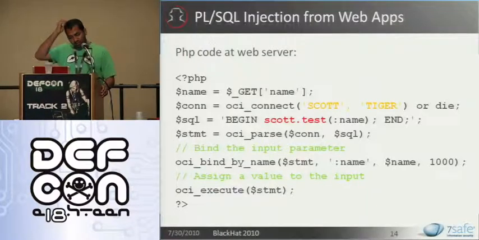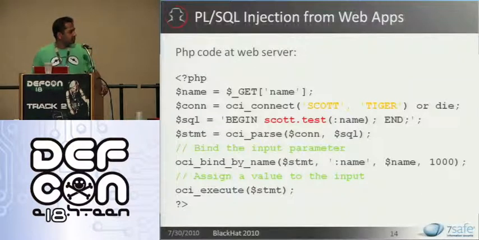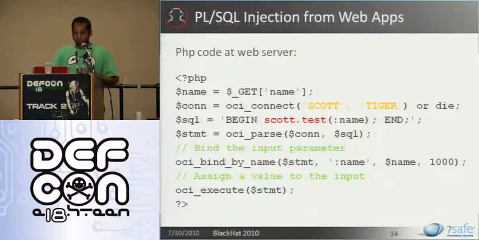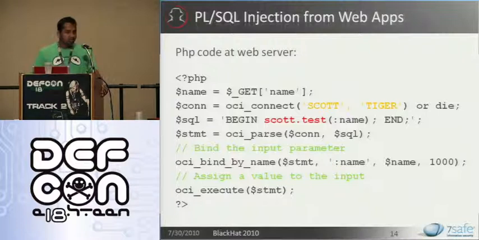So here is an example of a PL/SQL injection. This is one PHP code which connects to the Oracle database with limited user privileges, the Scott user. The coder has obviously followed some best practices, and he's taking the parameter name and binding that parameter into that SQL statement, which is passed on as an input to the procedure scott.test. Obviously, if you look at $SQL, it does not look like it's vulnerable to SQL injection or any such thing, because the parameter is bound to the query.